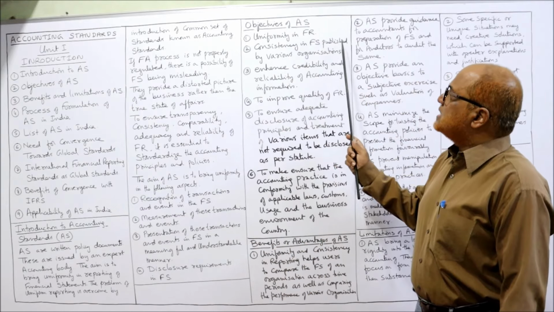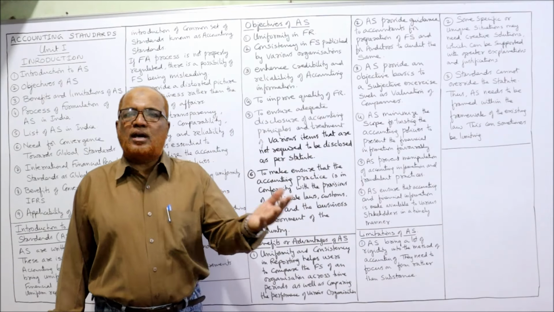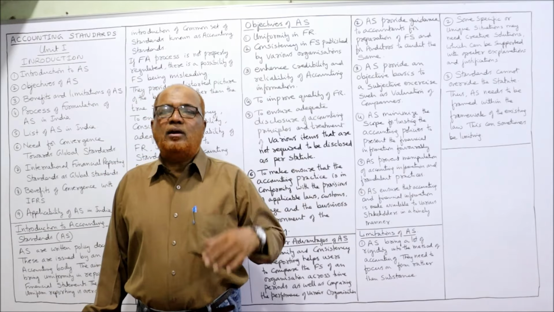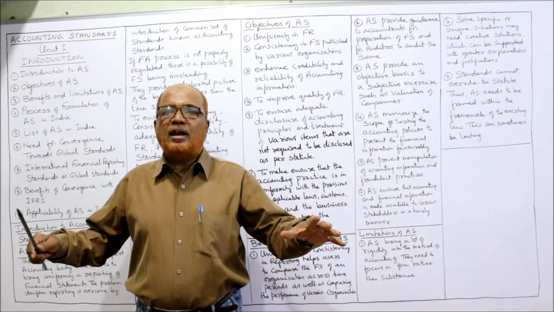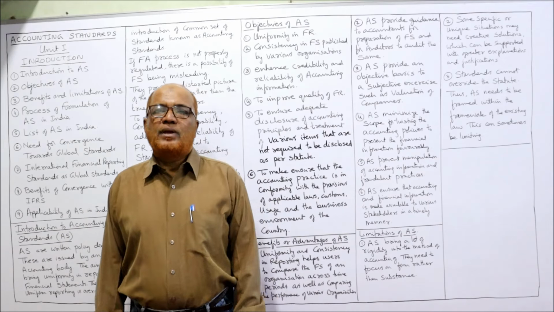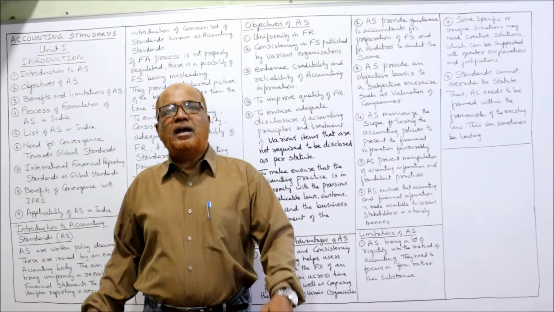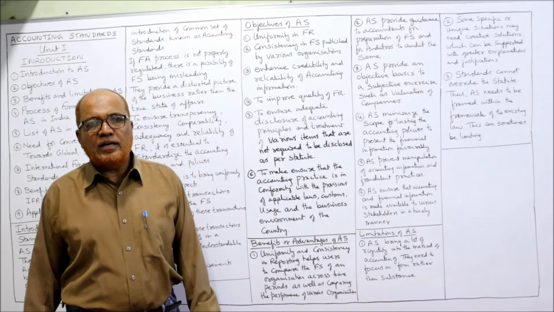We have different types of organizations called manufacturing organization, trading organization, service providing organization like banks, insurance companies, financial institutions. So many different varied nature of organizations are there. Every organization will have their own feature of transactions and events. So there should be some rules, standards, on how to make the financial statements of different types of organizations. That will again be guided by accounting standards.